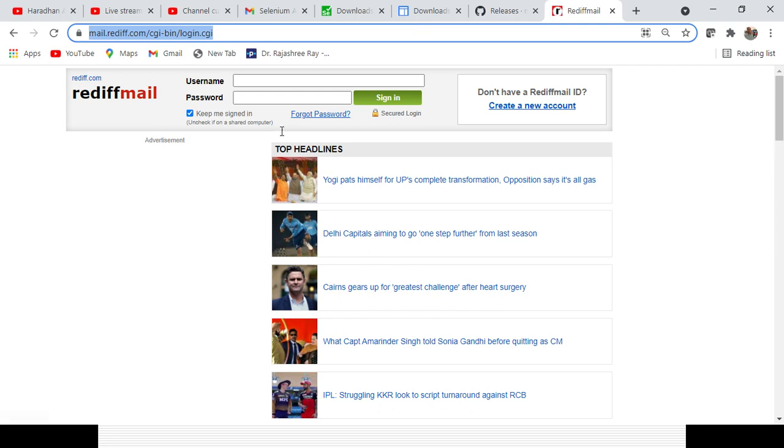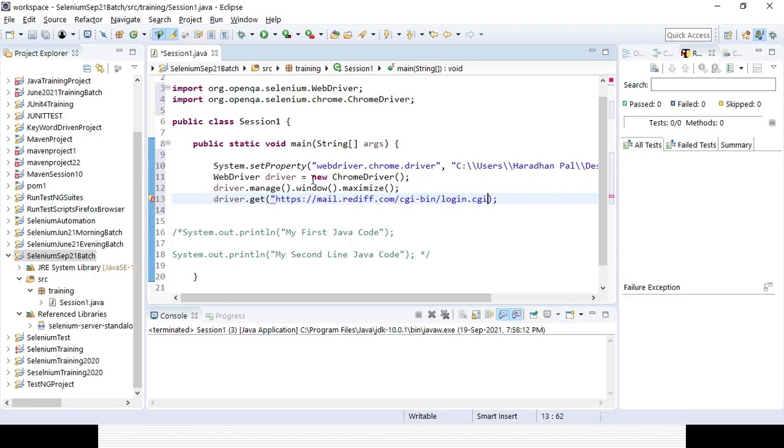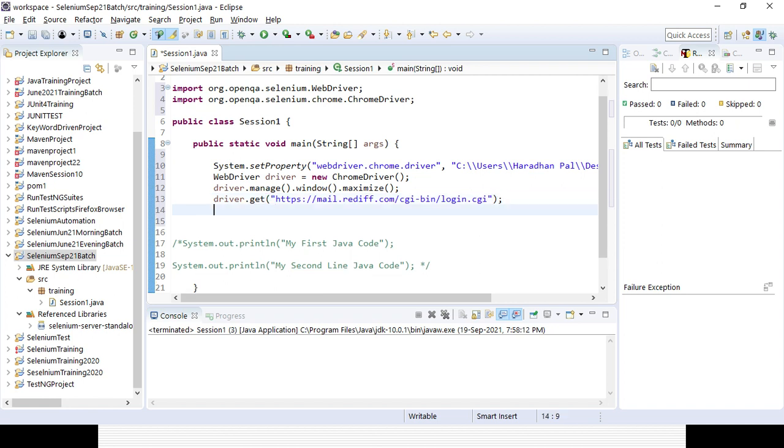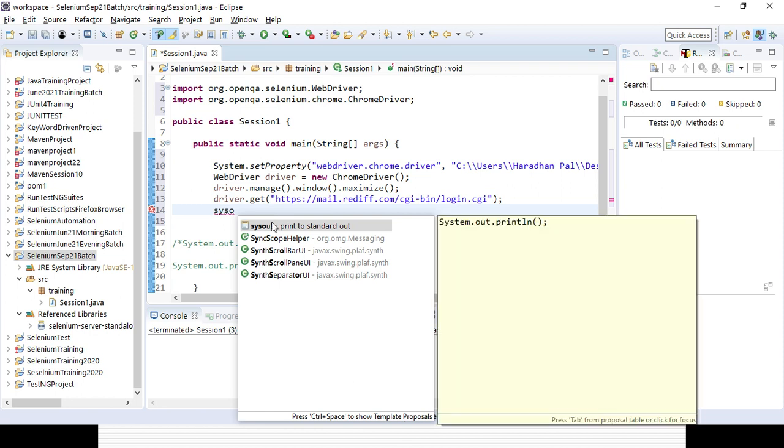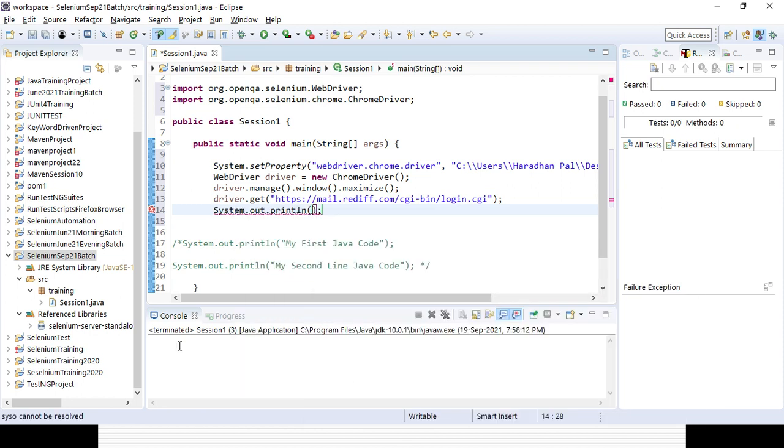Now if you want to print something, I already mentioned System.out.println is the method which will print something in the output. Suppose I mention that the page should open, so that will be printed in my console. Otherwise, after opening the page, nothing will be displayed in the console, because there is no return type. The return type is void, right? Open successfully.